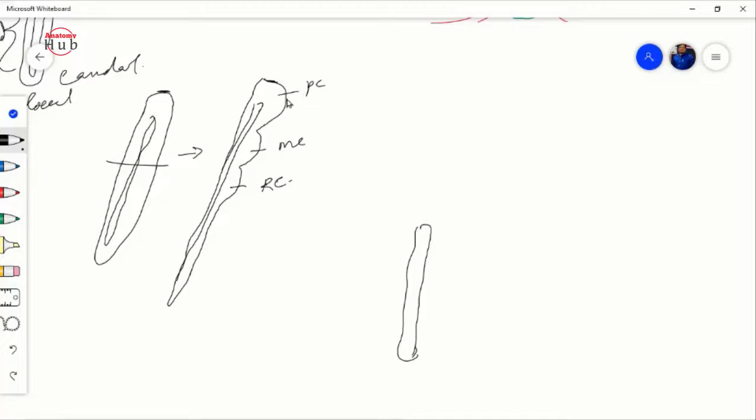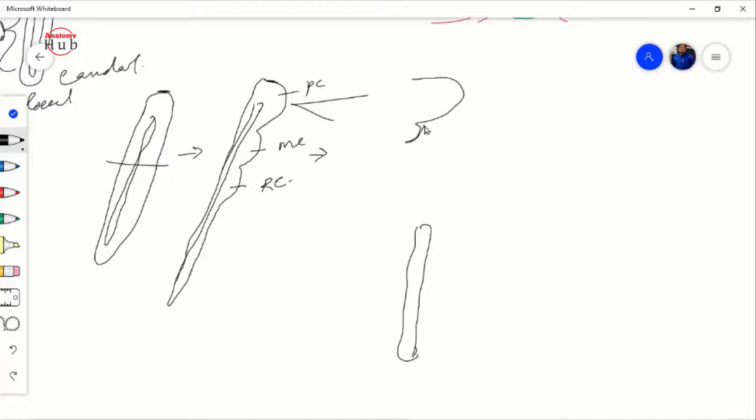These are the three primary vesicles you will find in the neural tube, right? Then further it will proceed towards this. You can see here that the prosencephalon will be divided into two. As I have already told you, the cranial part grows more rapidly than the caudal part.